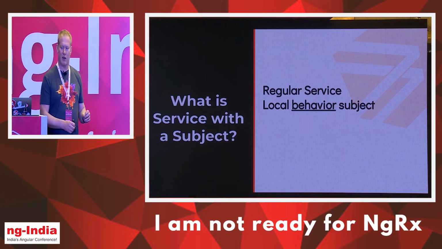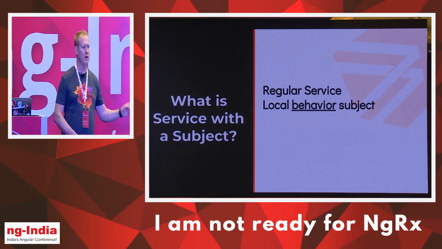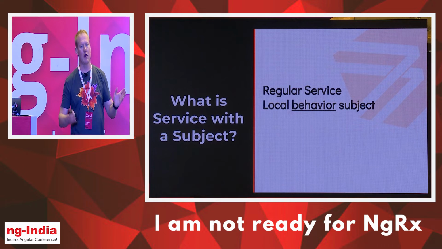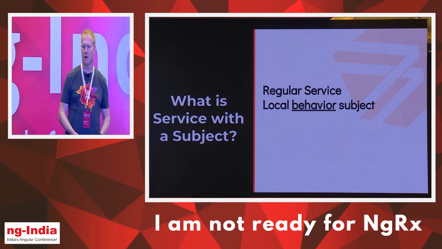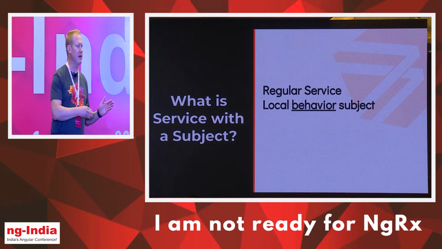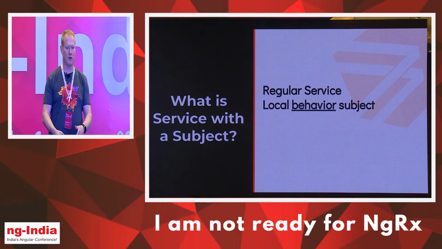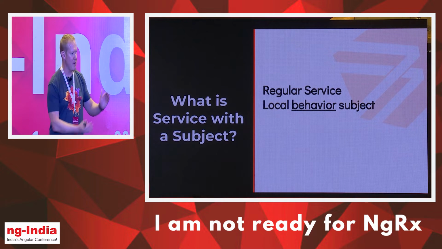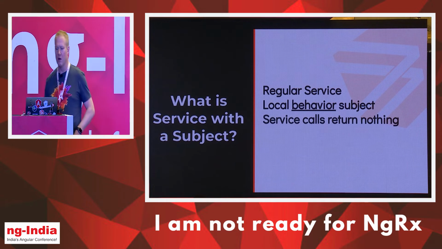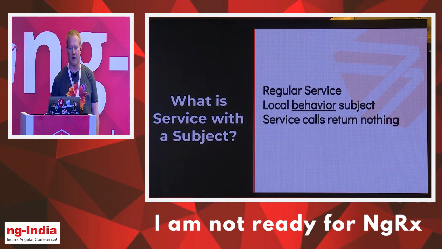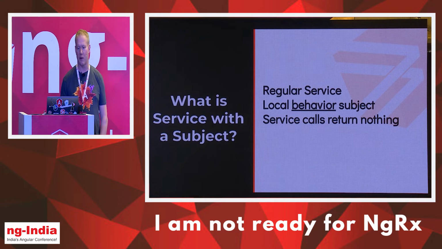The other big change here is that service calls now return nothing. So when we make a call to a service to go ahead and get, load all, we're not going to get a reference to anything, okay? We're going to be pointing at the behavior subject, and then we're going to call our service, and when the service resolves and is complete, our behavior subject then is going to update our local observable. So instead of returning the value, it's going to set the local variable with that value, and that's how we're going to pick it up.